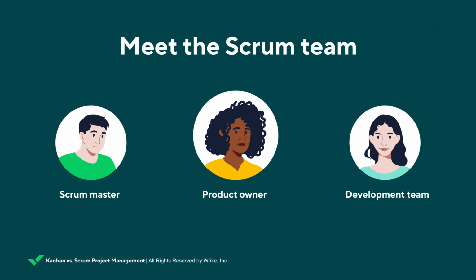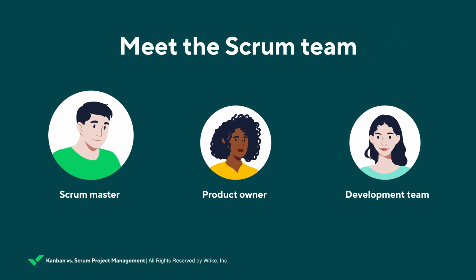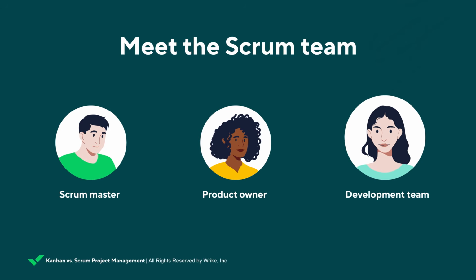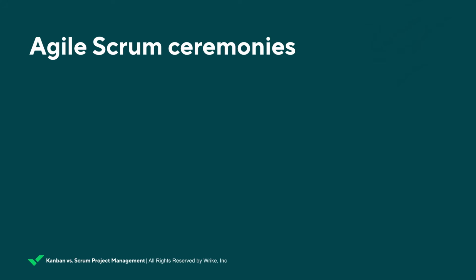The Product Owner is in charge of prioritizing and maintaining items in the backlog. The Scrum Master acts as a coach by clearing obstacles and upholding Agile principles, often known as a servant leader. The Development Team often includes designers, programmers, engineers, and testers. They are the experts who do the day-to-day work. As we mentioned earlier, ceremonies are important in Agile Scrum development.